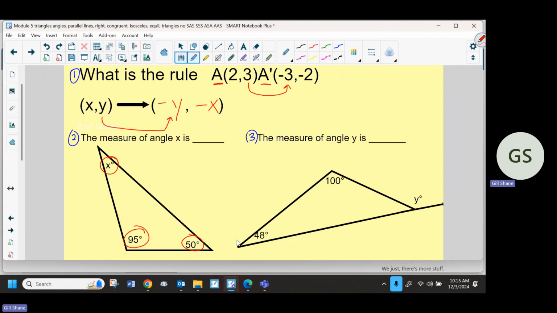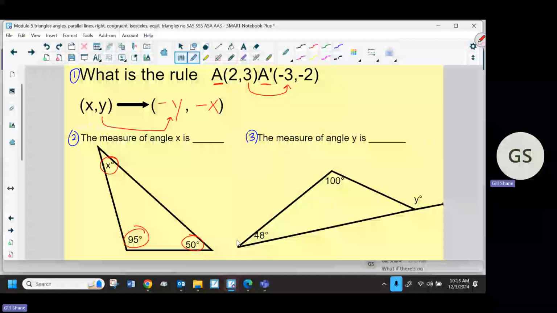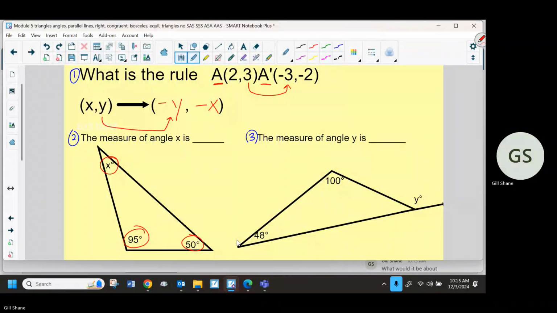What if there's no degree symbol? What's it about? Eliana, you answer that one. What if there's no degree symbol? What would it be about? Yeah, we don't know. What did I say? There's only two things in shapes. Angles and what? What else is in that shape, that triangle, besides the angles?